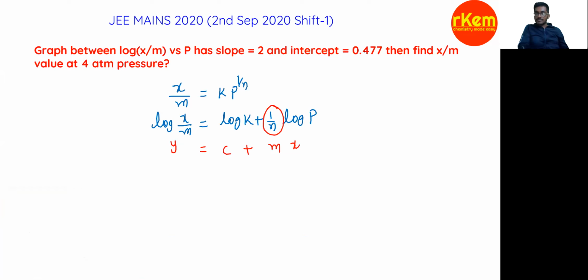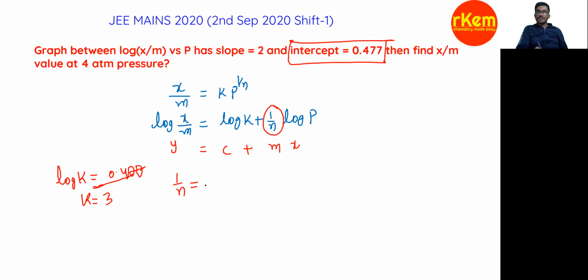So when you look at the intercept, we should know some log values, no? Log 2, log 3, log 5. Then it is very simple. This is the log 3 value. Right? So log K equal to 0.477 means K equal to 3. Okay. And 1 by n is equal to 2. So n equal to 1 by 2. Okay, so clear, right? We got K equal to 3.